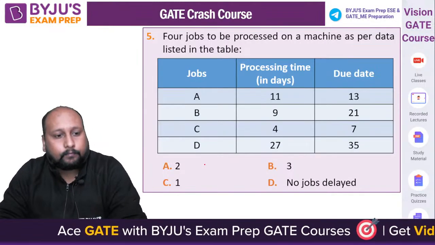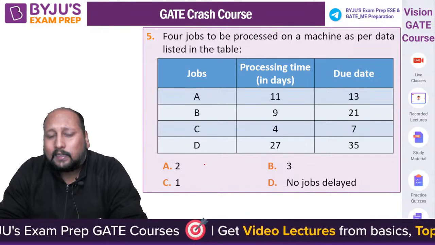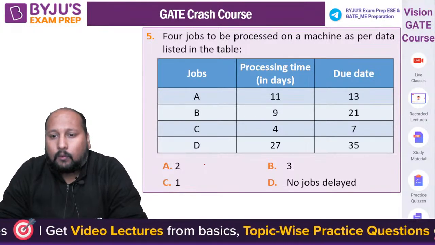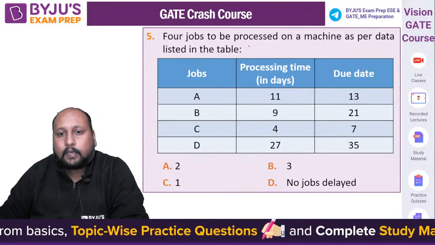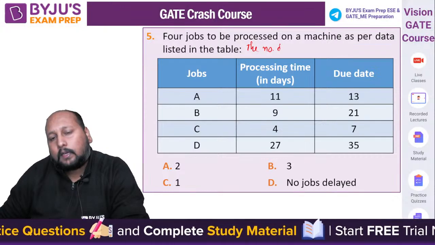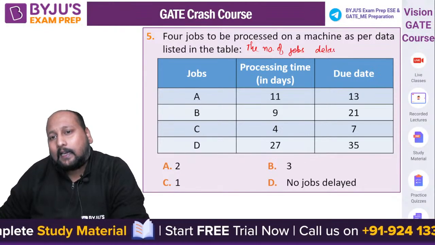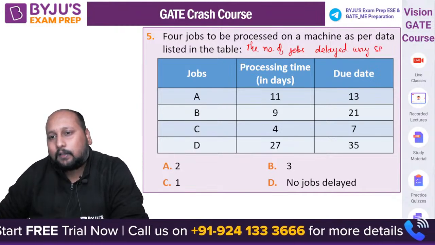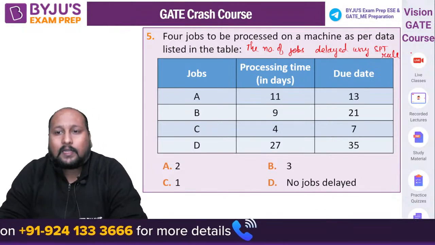चलिए, 4 jobs to be processed on a machine as per the listed in the table. They are asking you what is the number of... statement complete नहीं है, question है कि the number of jobs delayed using SPT rule. एक स्टेटमेंट था वो थोड़ा सा मिसिंग था, सो लेट मी राइट इट ओवर हियर. द नंबर ऑफ जॉब्स डिलेड यूजिंग द SPT रूल.